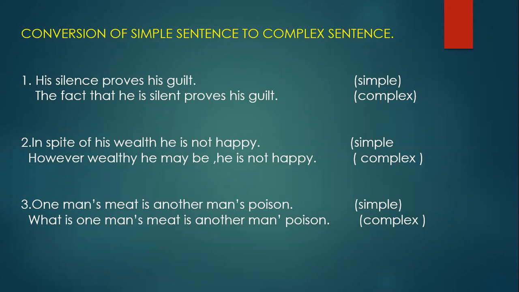Now, third one, man's meat is another man's poison. One man's meat is another man's poison. Now, see how there are two clauses in the next sentence, the same meaning. Only there is change in the grammar. What is one man's meat? What is one man's meat?